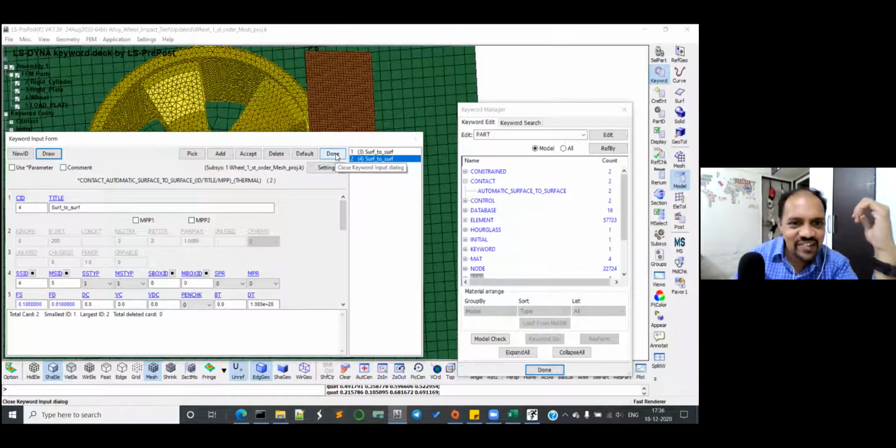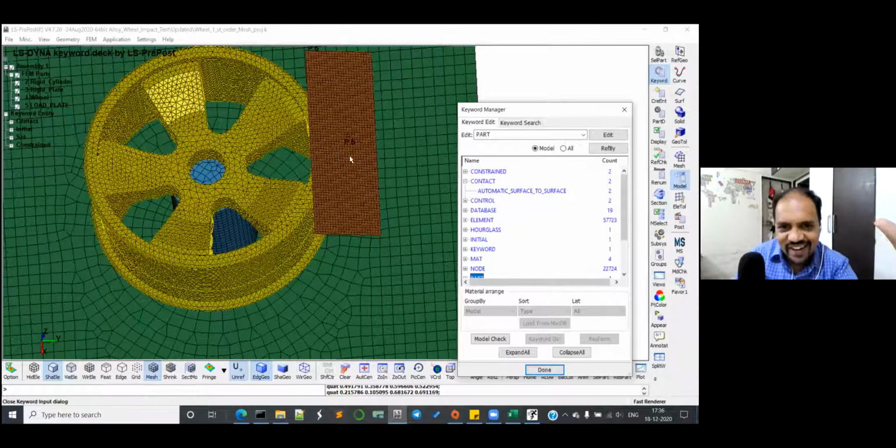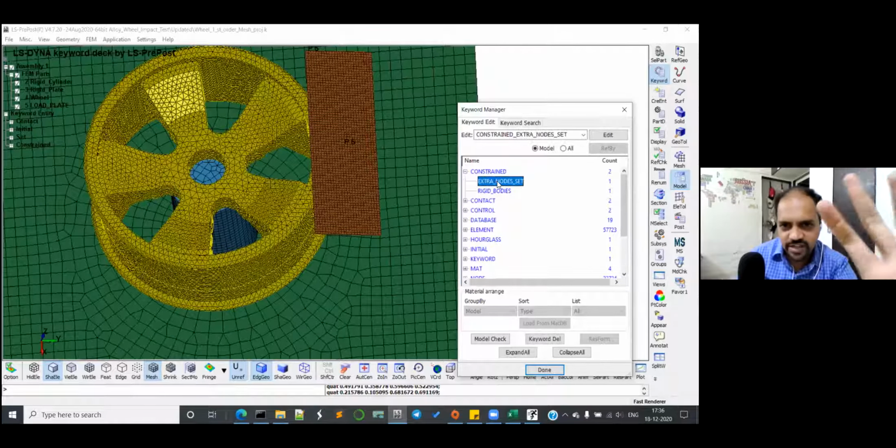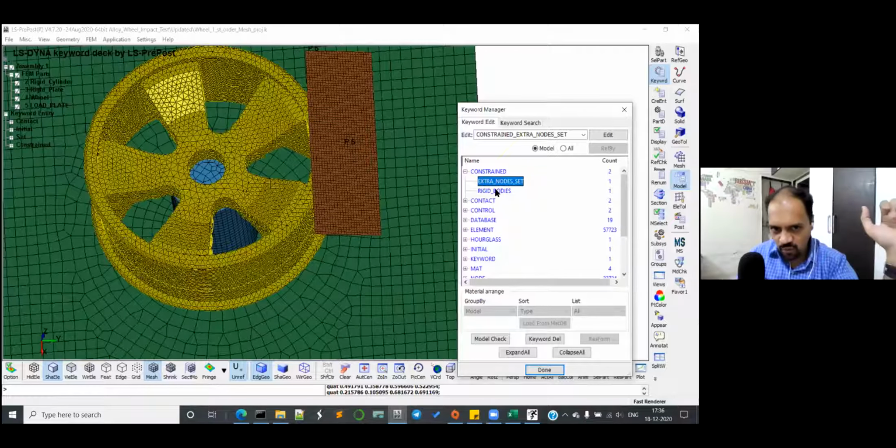Okay, done. I don't know. Now, one second. I would seriously like you to actually go for the control cards and database cards and other stuff. But till that time, one second, let me go for constraint again. There are two things which are constraint. Constraint external, yeah, that is fine. Come to contact now.